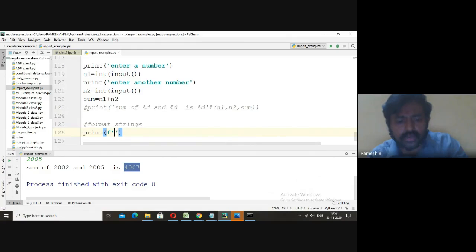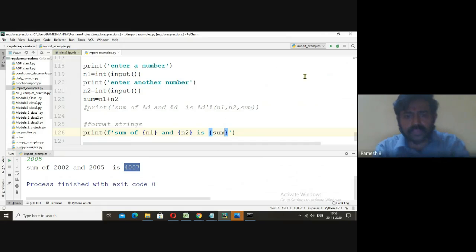Now I must get the message like sum of n1 and n2 is sum. Whatever the variable is, that needs to be written in braces. This sum is the variable.